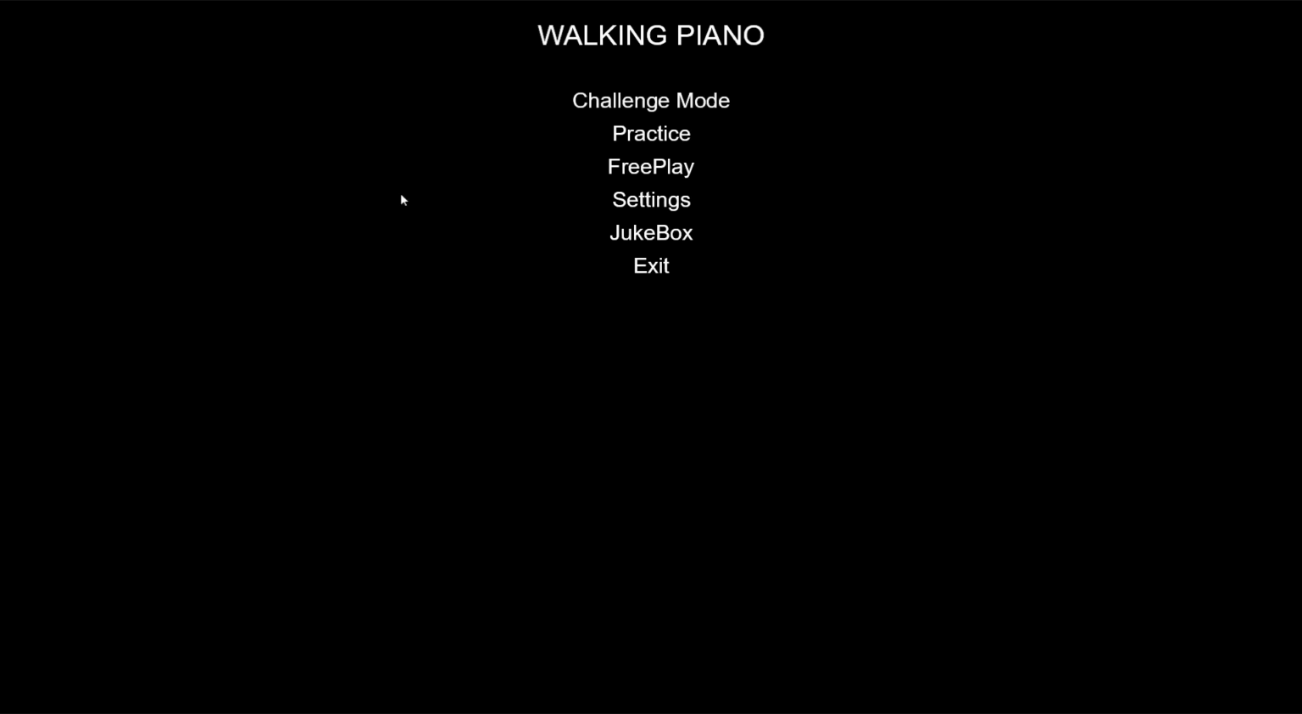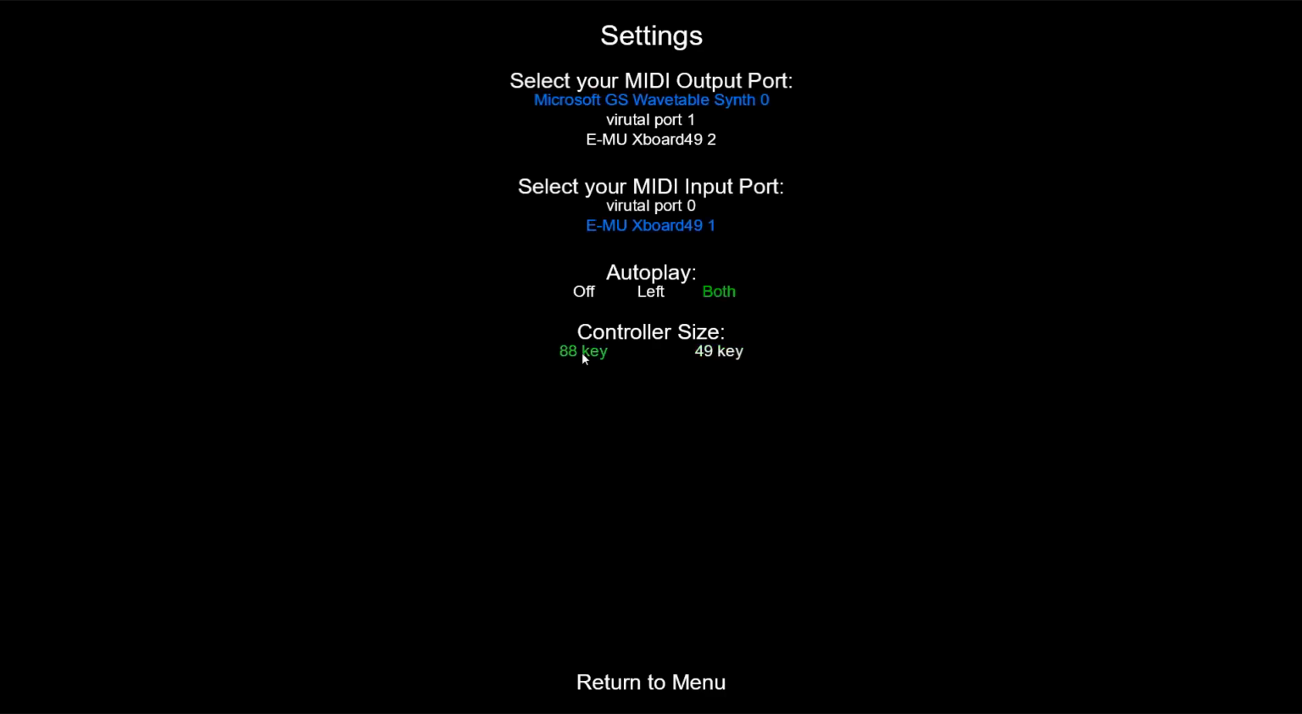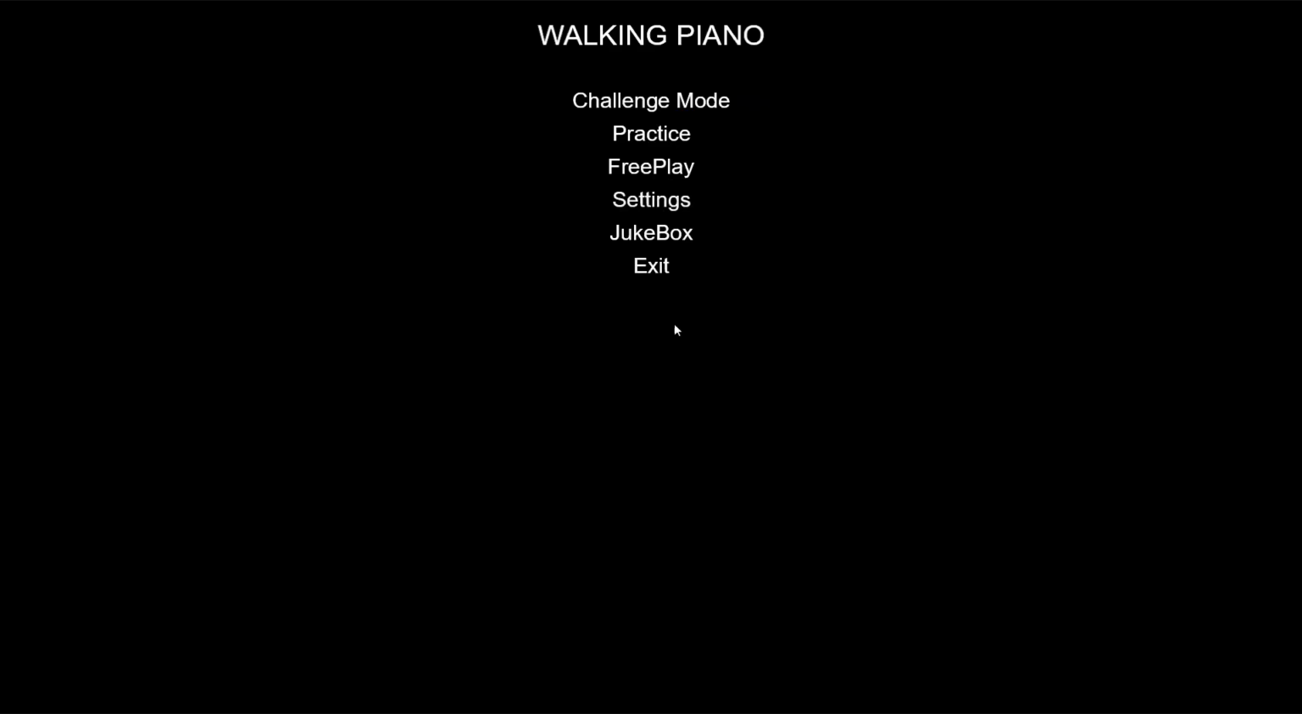Within that mode, you may have noticed some notes going outside of the range of my 49 key piano. If you had an 88 key piano and chose the 88 key mode, it would be much better for a song like that. But nonetheless, you can still try to play the notes you can with the 49 key piano.